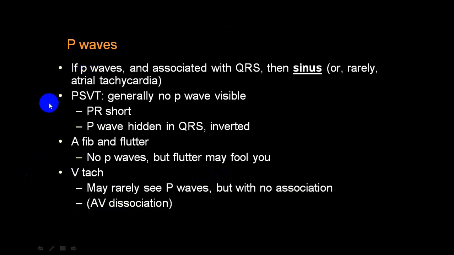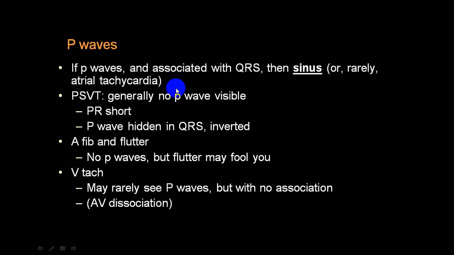Now if a P wave is present, then look at how it is related to the QRS complex. If the P wave is before each QRS complex and the PR interval is constant, the QRS complex is narrow, and the P wave is upright and in the direction of the QRS complex, it is sinus. And if the P wave is abnormal, then it is in favor of the atrium. So if you get no P wave, or there is a very short PR, or the P wave is hidden in the QRS complex, or the P wave is inverted, it is paroxysmal supraventricular tachycardia. By and large, in paroxysmal supraventricular tachycardia, the P wave is not visible.